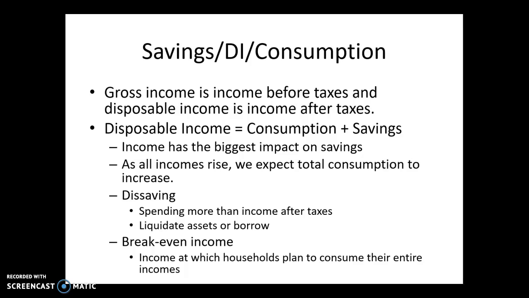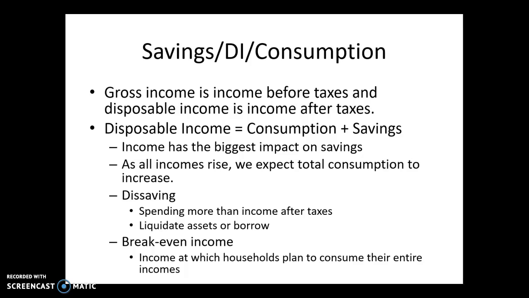So this next point under disposable income says as all incomes rise, we expect total consumption to increase. It does. Your total consumption will rise, and your total savings will rise. But as a percentage of your income, the percentage that goes toward consumption will fall, and the percentage that goes toward savings will increase. Imagine you're really, really poor, which most of you guys are because you're in high school right now. A very small percentage of your income goes towards savings. But as you get more and more money, a larger and larger percentage of your income will go towards savings. Just a couple of other terms you need to be aware of.